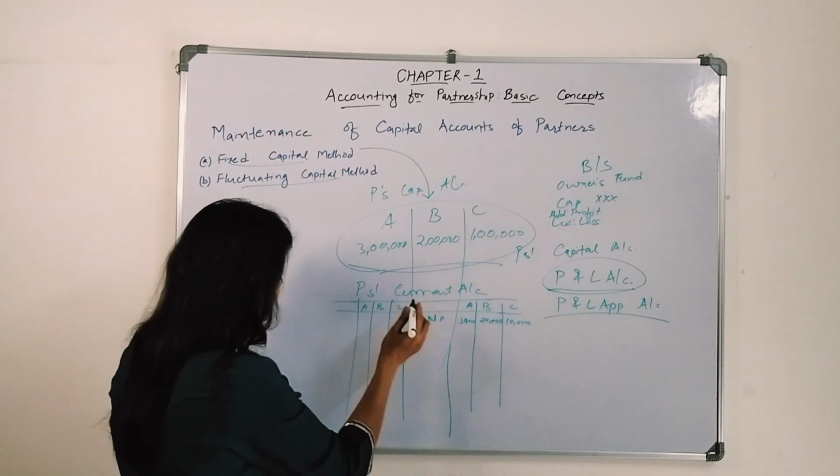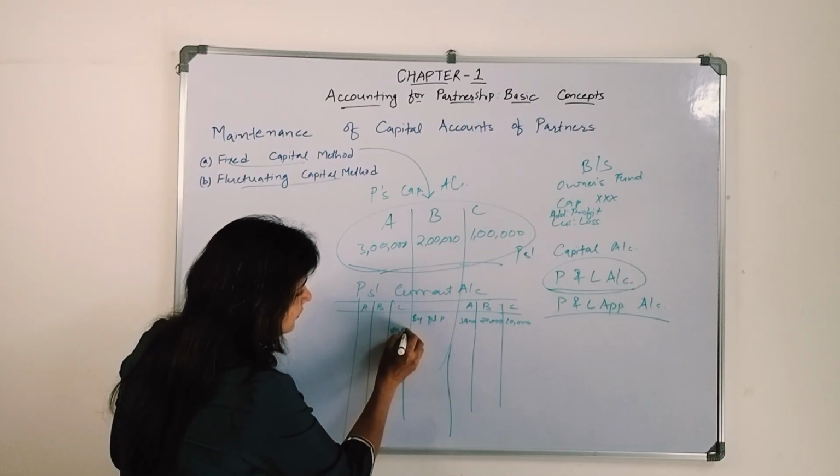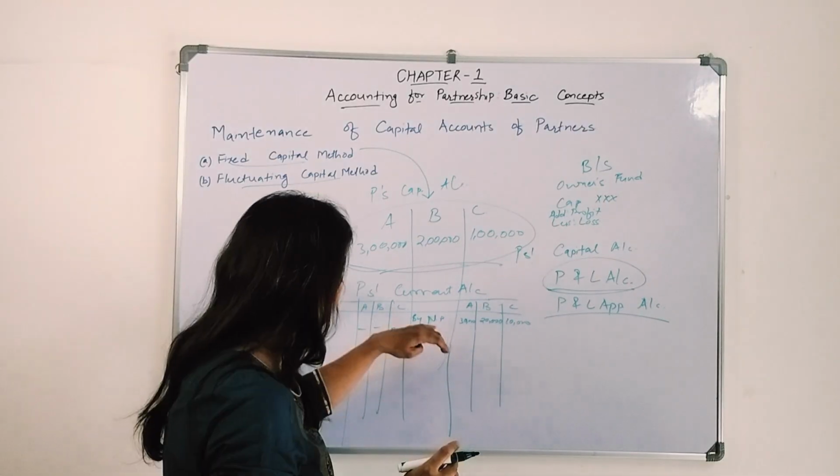If there are drawings, let's say C withdrew 80,000. A and B have not withdrawn any amount.